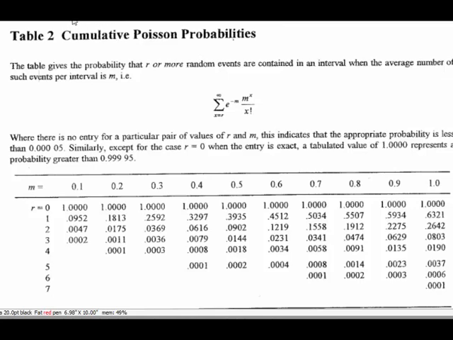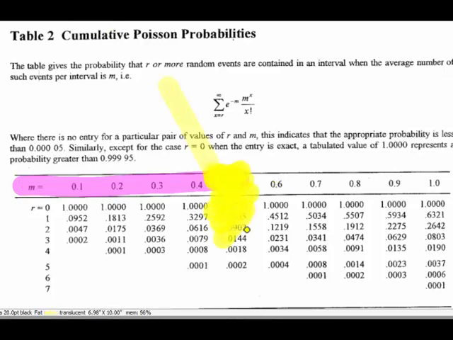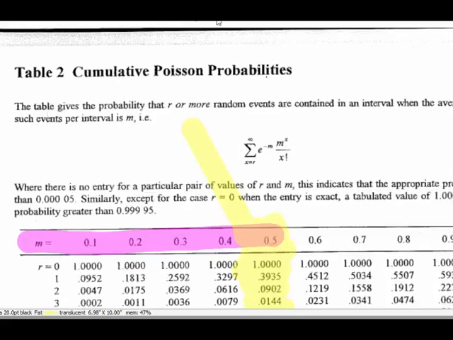Now, some people might be using different types of tables. They may be working on the basis of x less than or equal to r. So you just have to figure out if the values are increasing or decreasing. That's the key thing. Essentially what I have to do here is find where m is equal to 0.5. This is the column that I need to work with here. Let's see if we can blow that up a little bit. Okay, there we go.